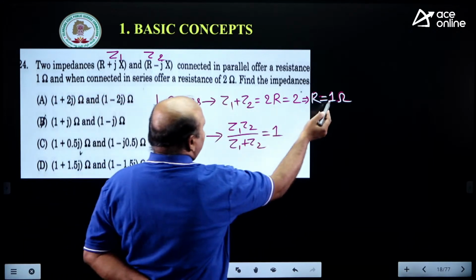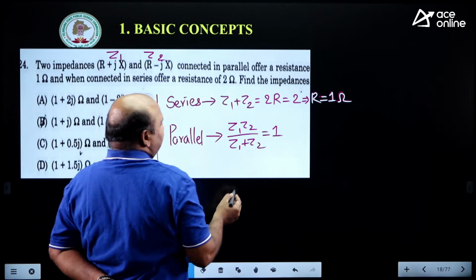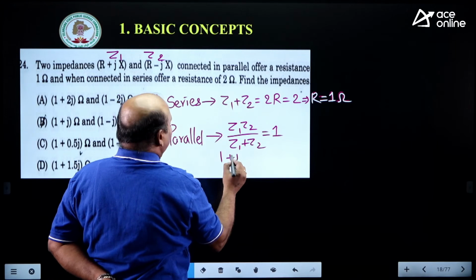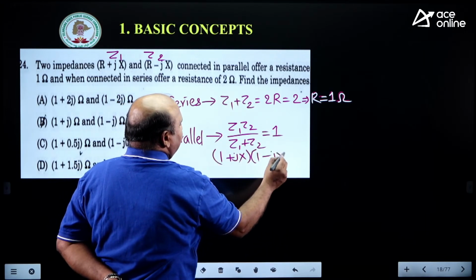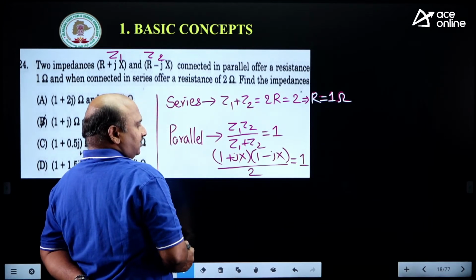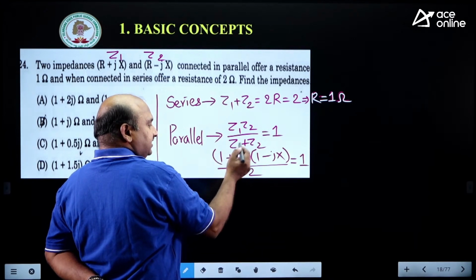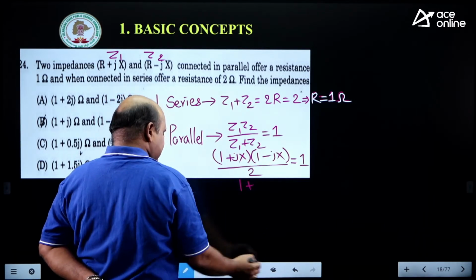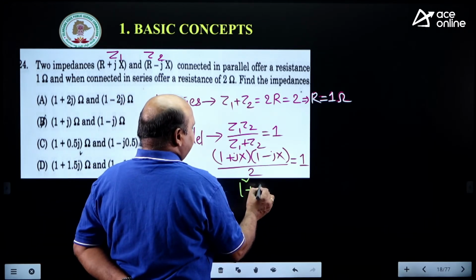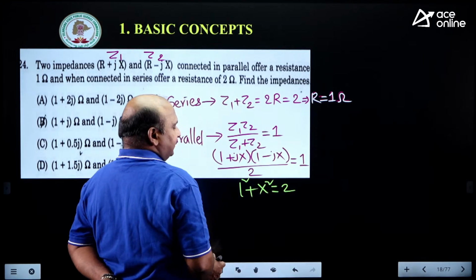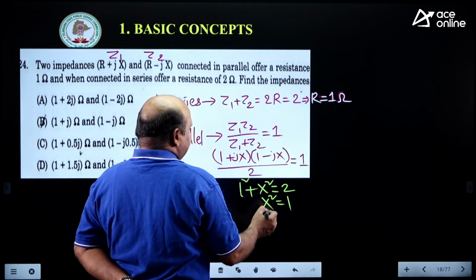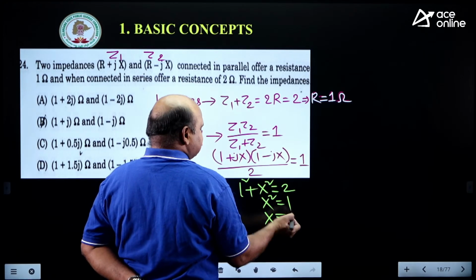Now you know that R value is 1 ohm. Now you can take the X value. Z1 is equal to 1 plus Jx, and Z2 is 1 minus Jx, divided by 2, because the imaginary part will be cancelled. Now we have A plus JB, A minus JB, A square plus B square. This is very simple here. 1 square plus X square is equal to 2. Now what is the X value? X square is equal to 1, so X is equal to plus or minus 1.